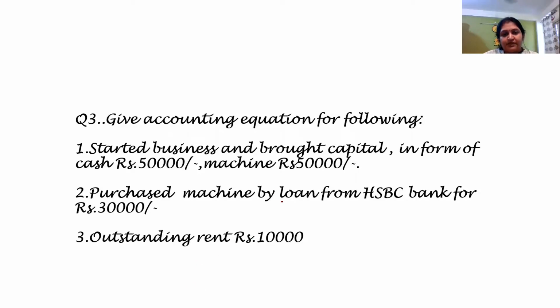Here also the business is being started and then machinery is being purchased by a loan. So on one side, my asset of machine is increasing. On the other side, my loan or my creditor is being increased. And then there is a term outstanding expense. So like in the last slide, we understood advance, here we are going to understand outstanding. Outstanding means not related to this period.